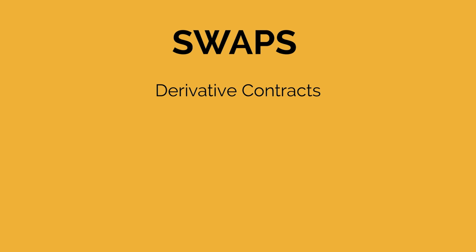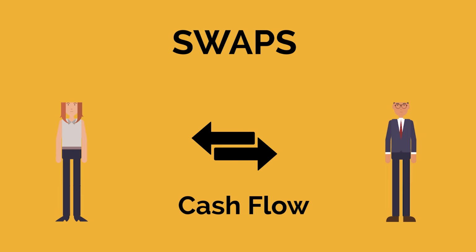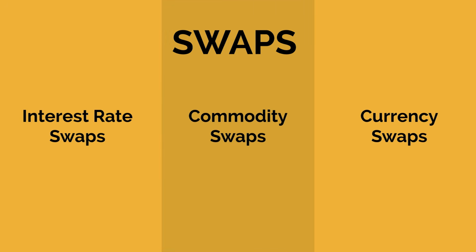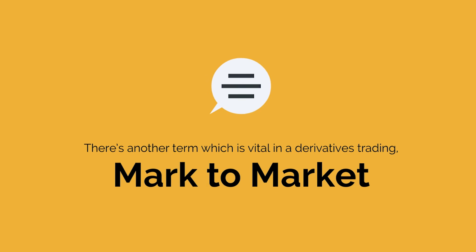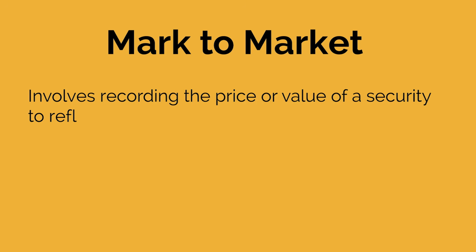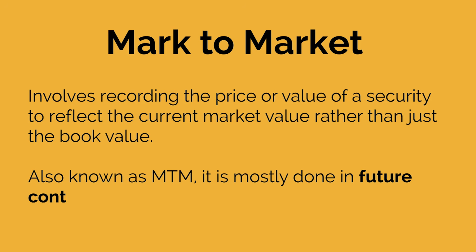Swaps. Swaps are derivative contracts that allow the exchange of cash flows between 2 parties. The most popular types of swaps are interest rate swaps, commodity swaps, and currency swaps. There is a term which is vital to know here, that is mark to market. Mark to market involves recording the price or value of a security to reflect the current market value rather than the book value. It is also known as M to M and is mostly done in futures contracts.